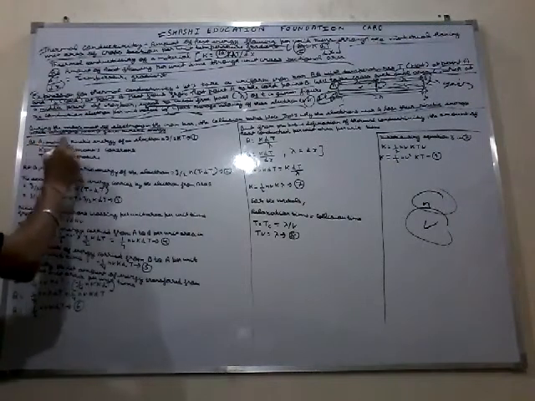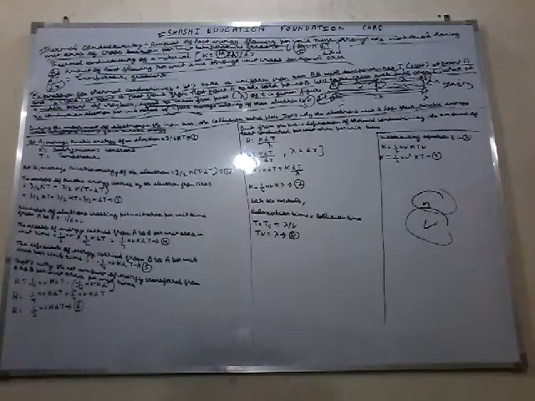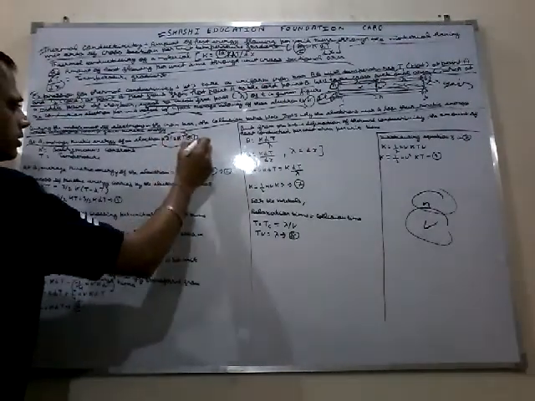At A, the average kinetic energy of a single electron is 3/2 kT. This is the first equation.